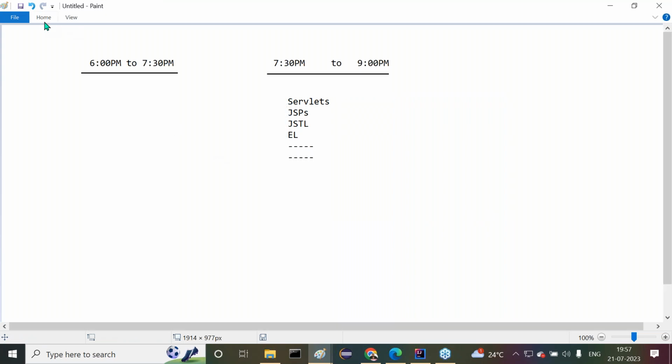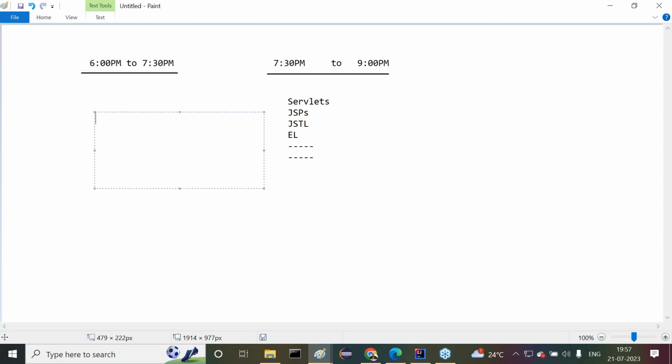Whenever we are in the middle of the servlets, almost at 6 to 7:30, I'm going to start Hibernate. Either Hibernate or maybe Spring, whatever it may be, I'll start this content clearly. No, 6 o'clock only. I have that clear-cut idea then, how to start this content. Or 6 or 6:30, I will decide, guys. The second slot I will decide later on. No problem. But at present, I'm thinking about 7:30 to 9, or maybe 6. Actually, if it is 6 or 6:15, 6:20 like that, we used to start the classes here. A 10 to 15 minutes grace time is going on.